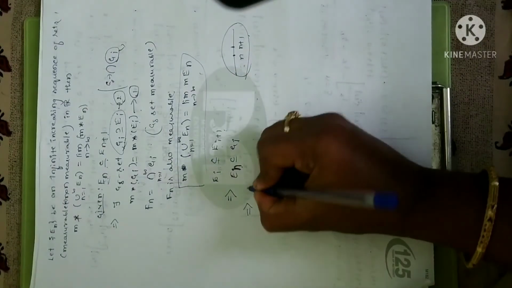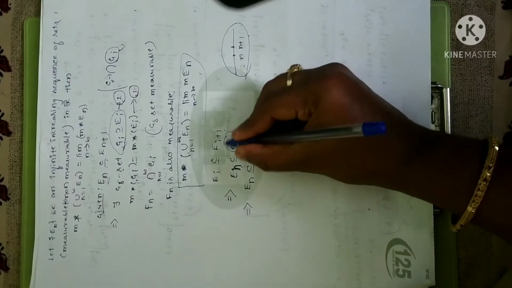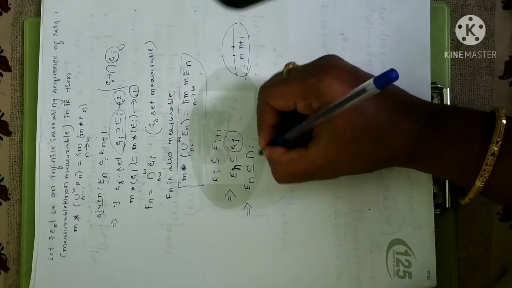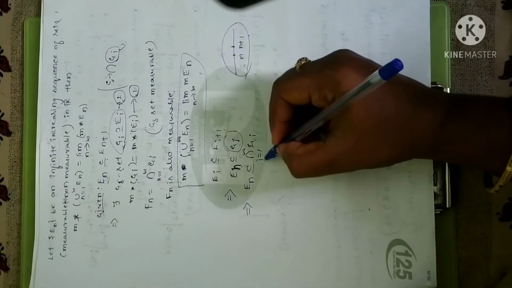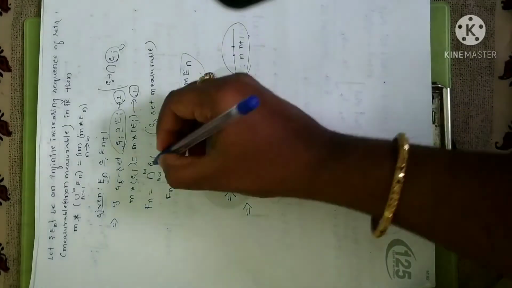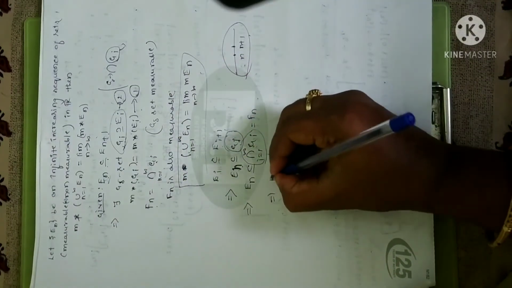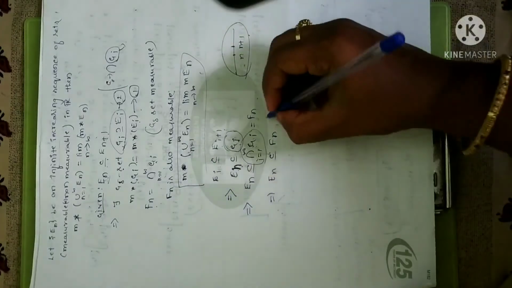This implies that En is contained in the intersection of all these open sets. If it is true for one set, we can take it for a group of sets, i equal to 1 to infinity of Gi. Clear? Now what I have assumed is the collection of all the open sets, that is the G delta set, by Fn. So I can replace it with Fn. That implies En is a subset of Fn, or En is contained in Fn for each n.